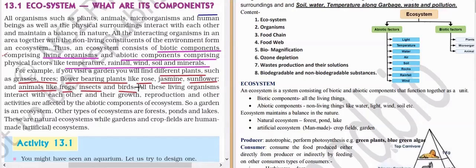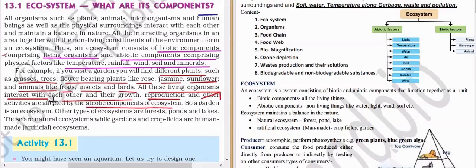All these are living organisms, and they interact with each other, and their growth, reproduction, and other activities are affected by the abiotic components of the ecosystem.